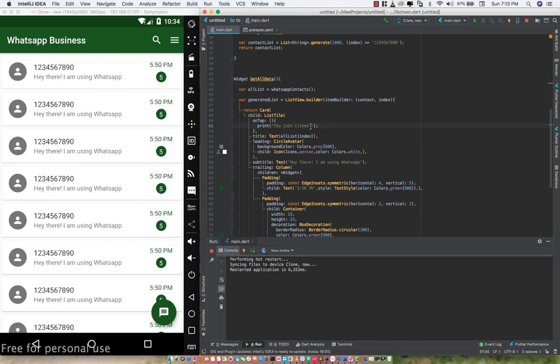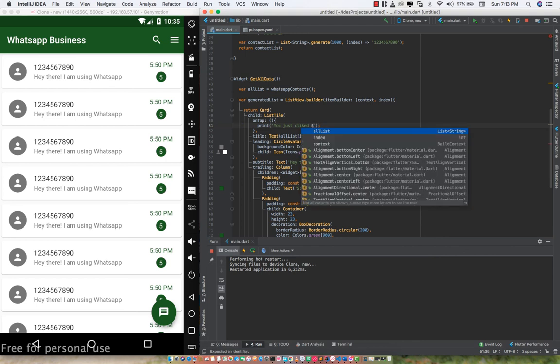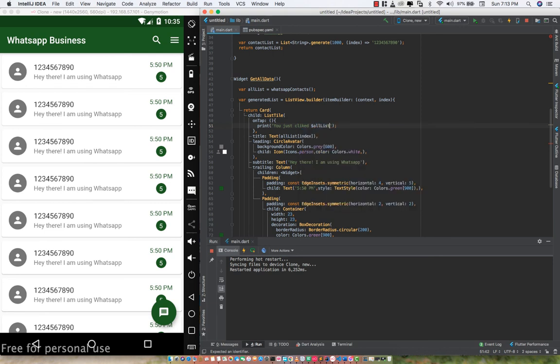So what I'm going to say here is I'm going to add this sign, and let's see the options it has for us. You see we have index and then we have allList. So I'm just going to say allList, and within this allList I'm just going to specify the index, right?